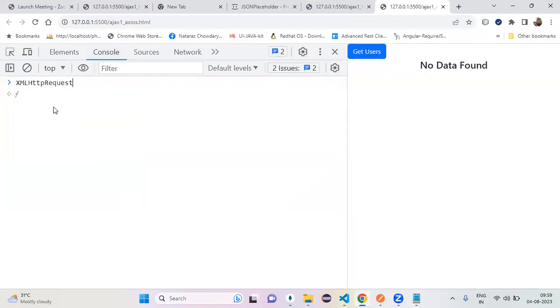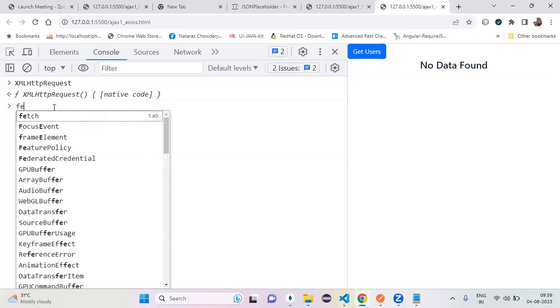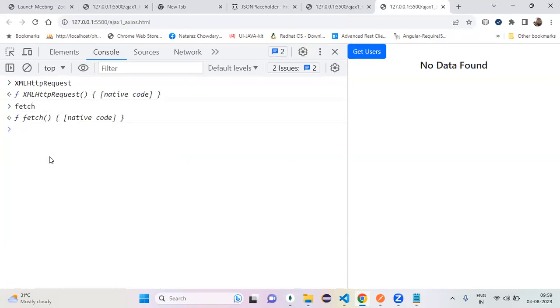XMLHttpRequest, what is it? It is a class. You have not declared it anywhere, but still it does not give me any error, which means it is a predefined one. Yes or no? It's a predefined JavaScript class. So fetch is also a predefined JavaScript function. But axios, you did not declare. See this, you did not define it. At the same time, did the JavaScript people define it? No. Not defined. You did not define it, JavaScript people also did not define it, so it gives me an error.